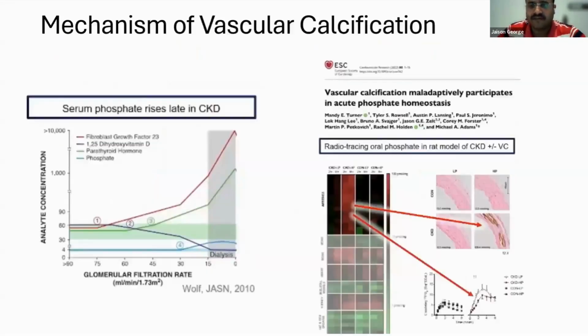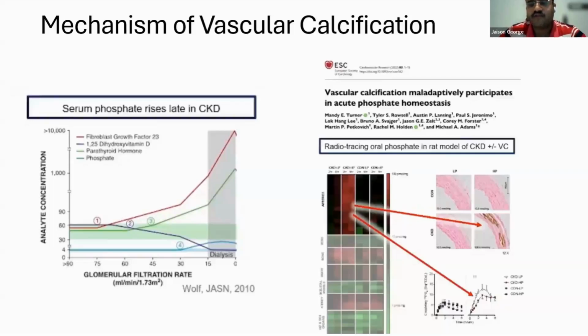Now, in CKD, we find serum phosphate rises very late, as shown by this blue line, which you can see here. But elevations of PTH and FGF23 happen very early. You can see it depicted by this red and green line.